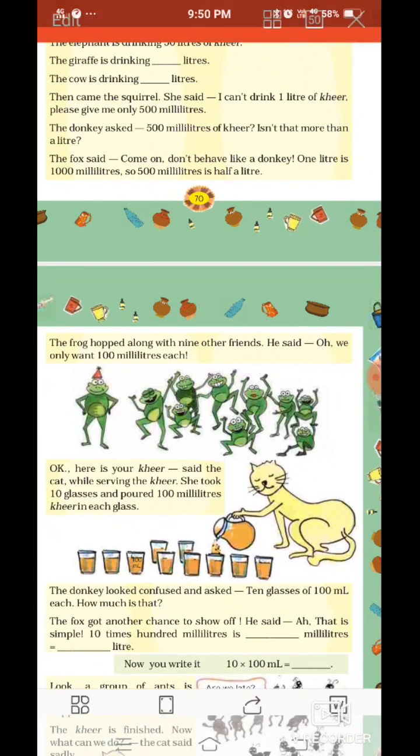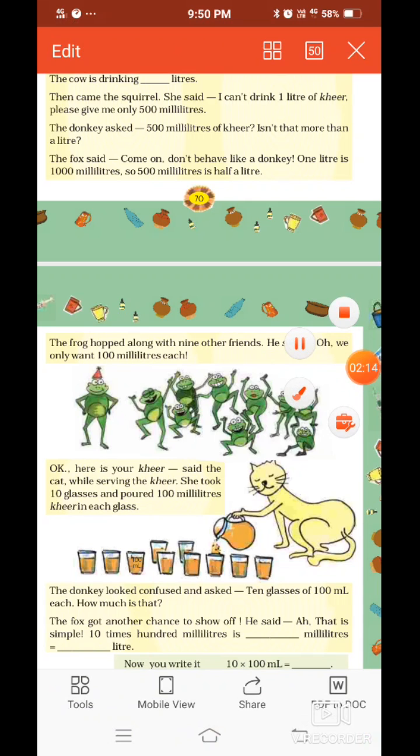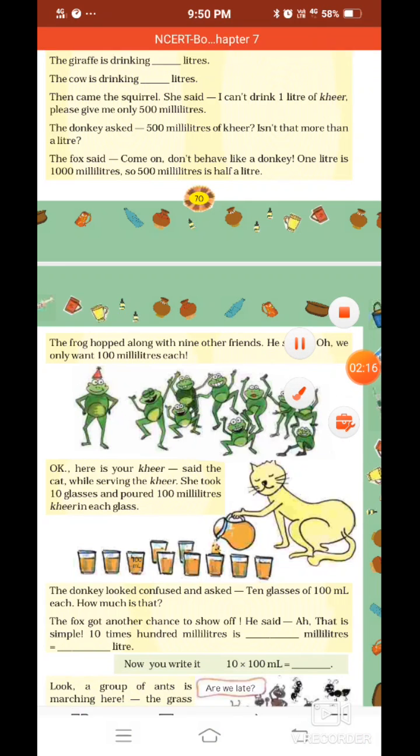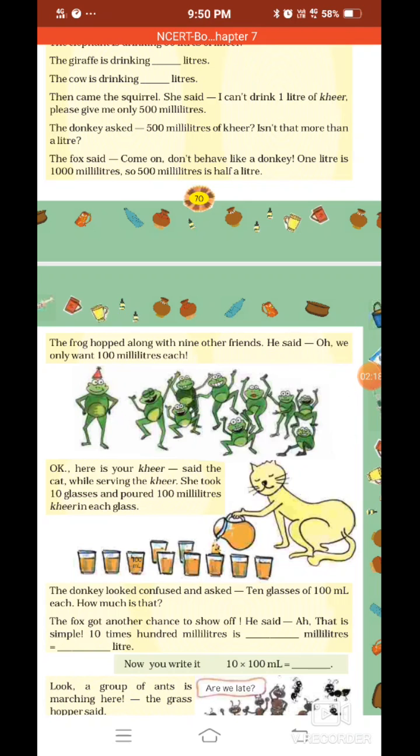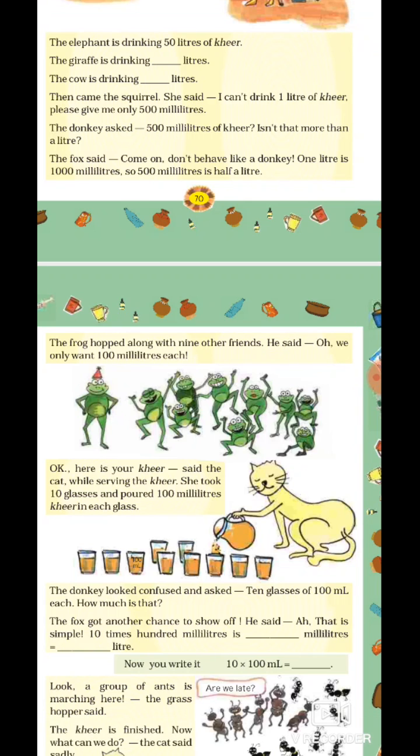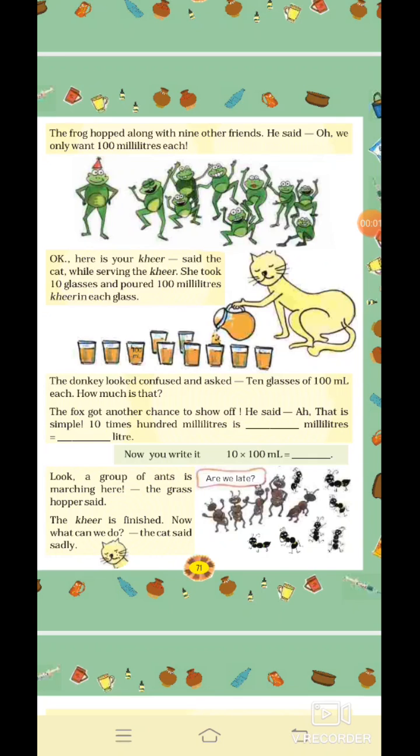Next, what happened? Who came to the party? The frog hopped along with 9 other friends. He said, oh, we only want 100 milliliter each. Okay, here is your kheer, said the cat. Now, who is serving the kheer? You can see in the photo itself, the cat is serving the kheer.